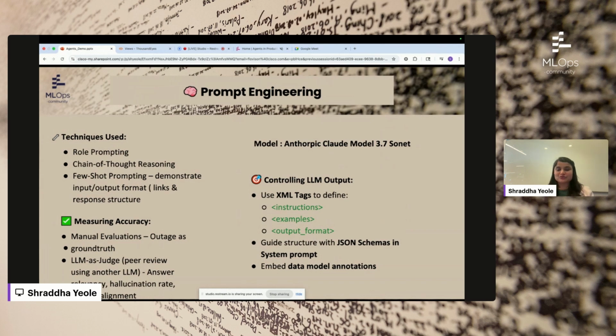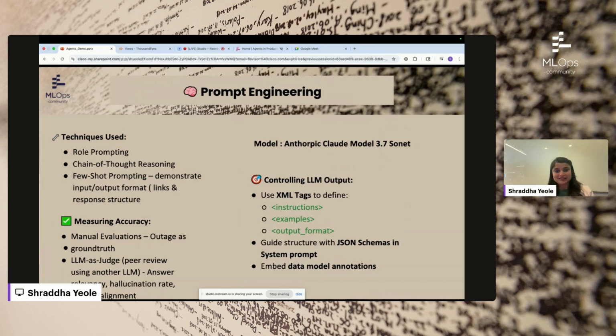Now we have also employed LLM as judge to track different metrics, like the hallucination rate, how we can capture the answer relevancy, the prompt alignment, and whether the data being fed to the LLM is right and adhering to that overall metric.